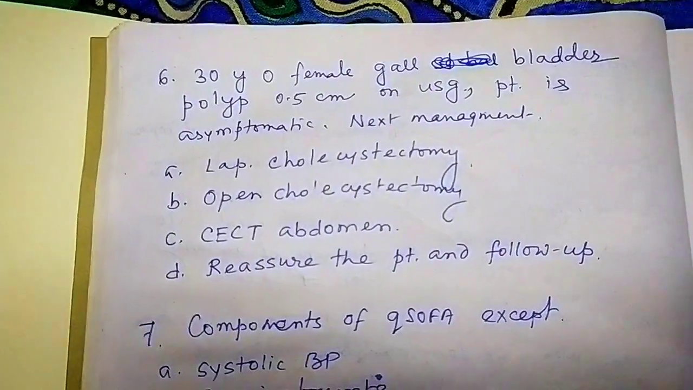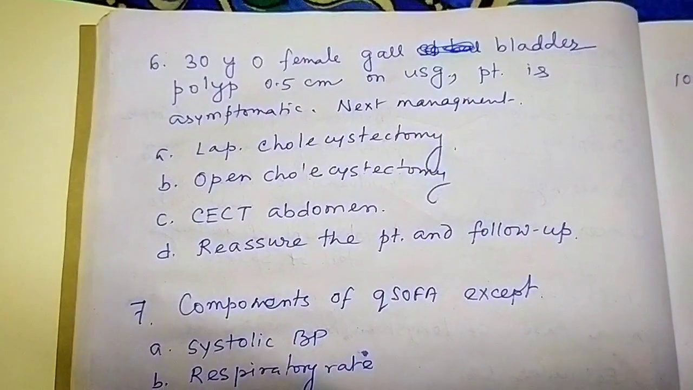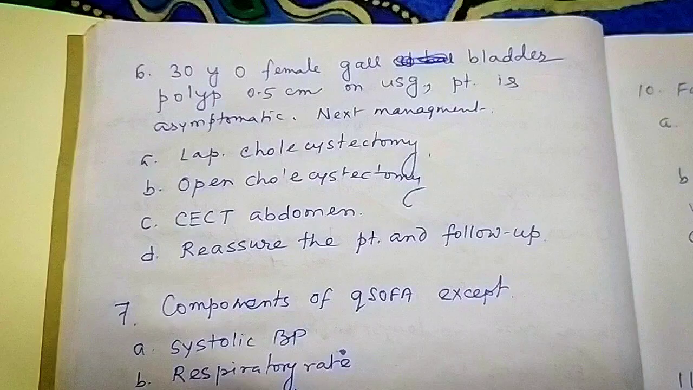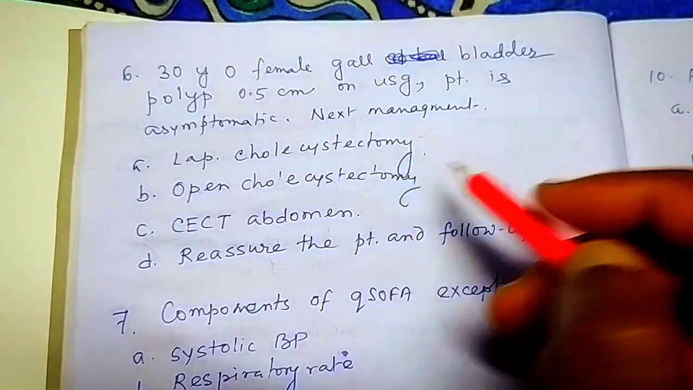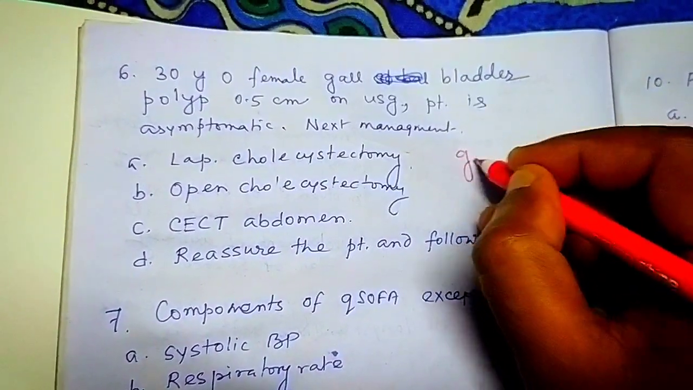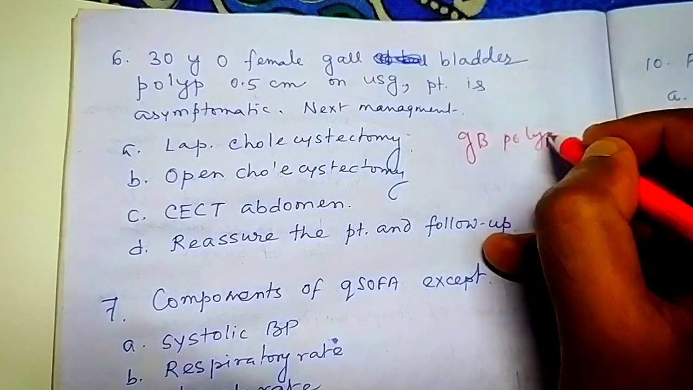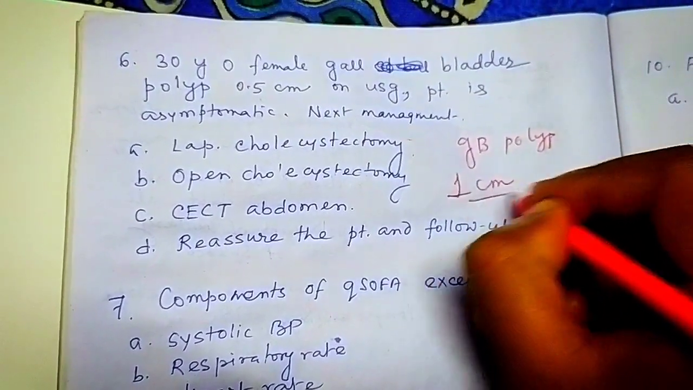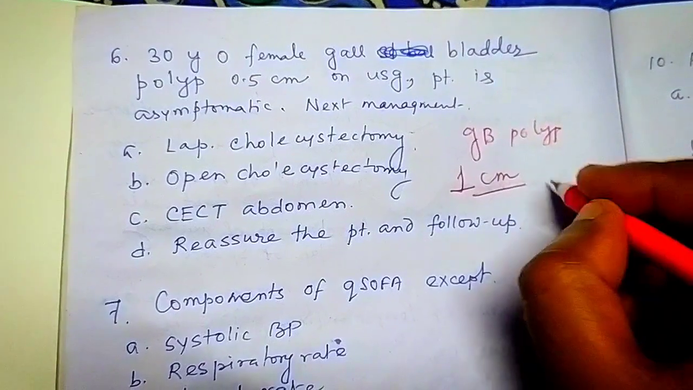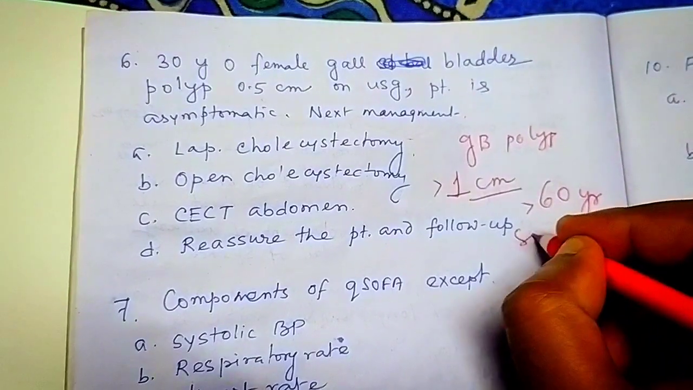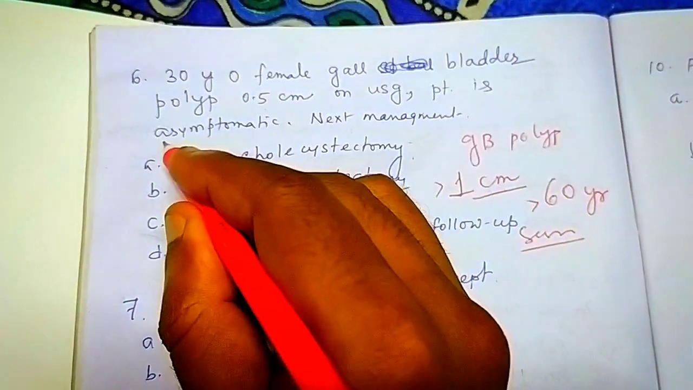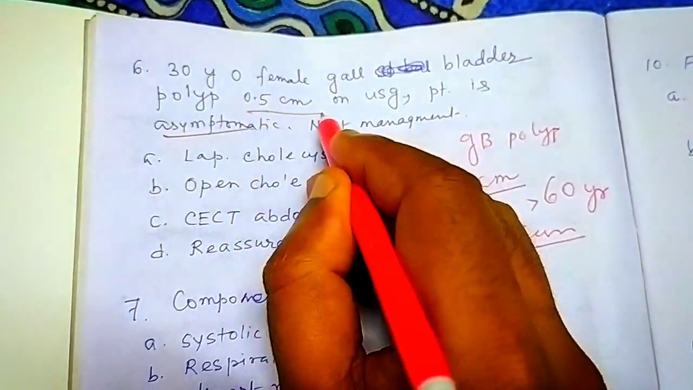Next question. 30 years old female, gallbladder polyp 0.5 centimeter on USG. Patient is asymptomatic. Next management? First of all, for gallbladder polyp, always remember this thing. When it is 1 centimeter or more, then we go for surgery. And when the patient age is 60 years and more, then we go for surgery. And when it is symptomatic and all this. But here the patient is asymptomatic.